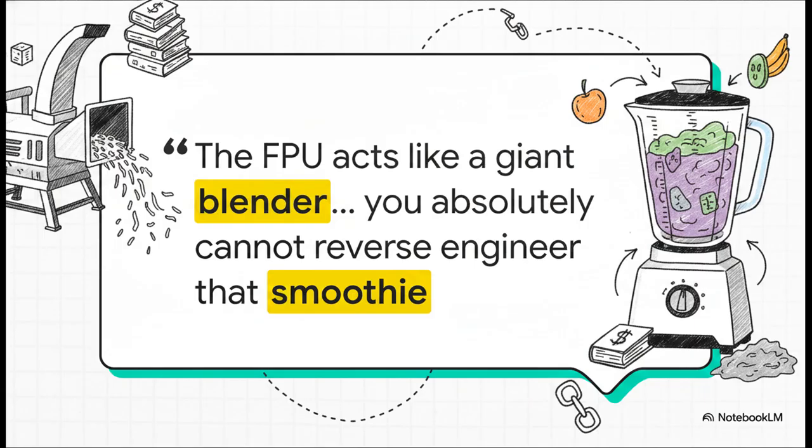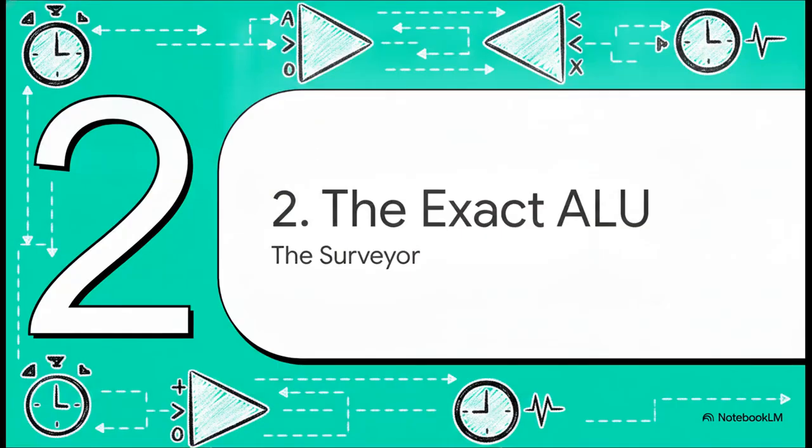If an AI digests copyrighted books or, say, critical financial records through an FPU, it's like a giant blender. You know exactly what fruits you tossed in, but there is absolutely no way you can reverse engineer that smoothie back into its original components. The chain of title is just completely obliterated. Moving right along to Section 2, the exact ALU.